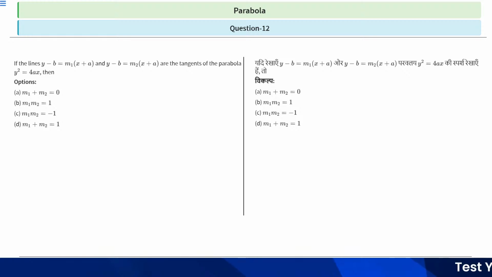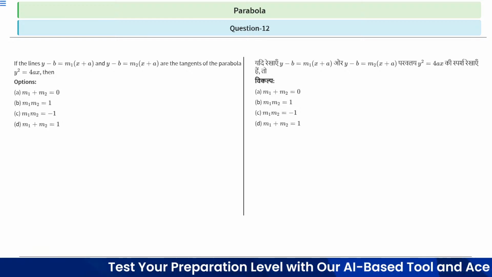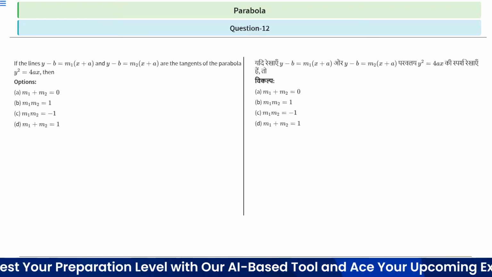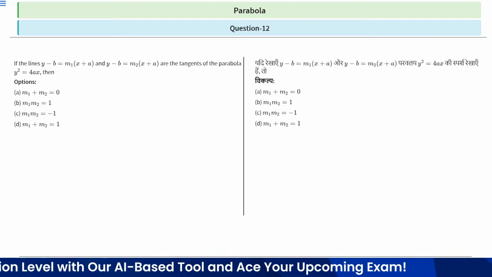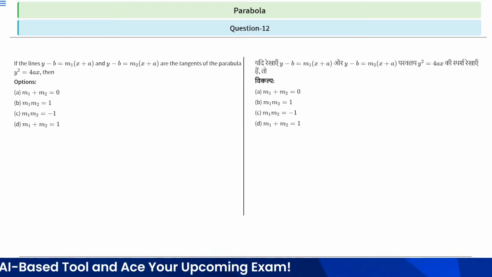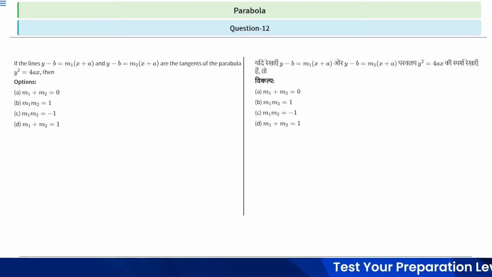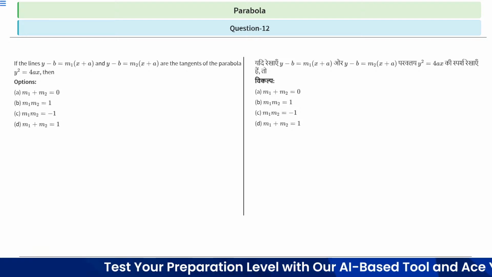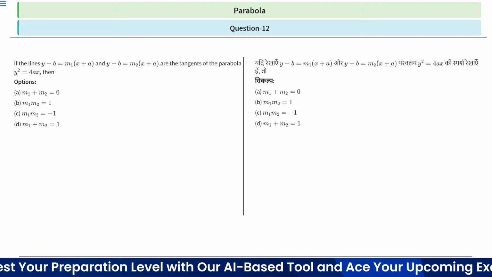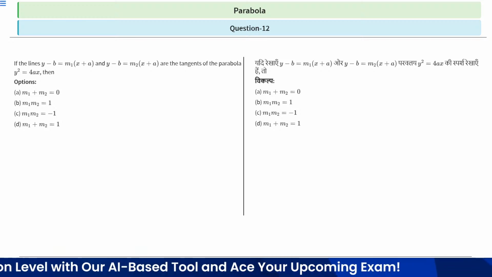So the hint of this question is we know that any two tangents drawn from a point on the directrix of a parabola are perpendicular. So first we will check whether these lines are on the directrix or not. If they are on the directrix, then m1 m2 will be minus 1, since the tangents from the directrix are perpendicular. So in this way you can try to approach this question. You have 10 seconds to solve or think about this question. After 10 seconds we will discuss the solution part.